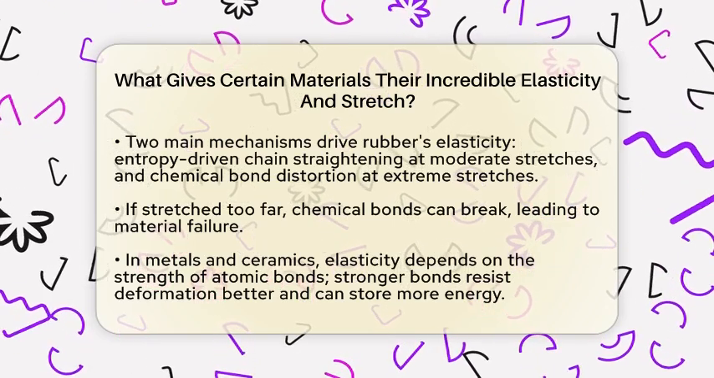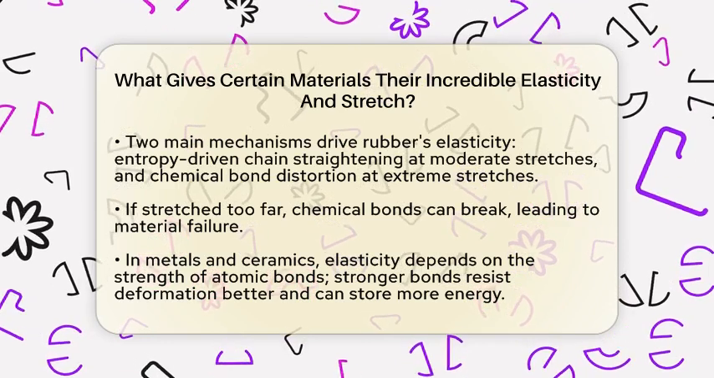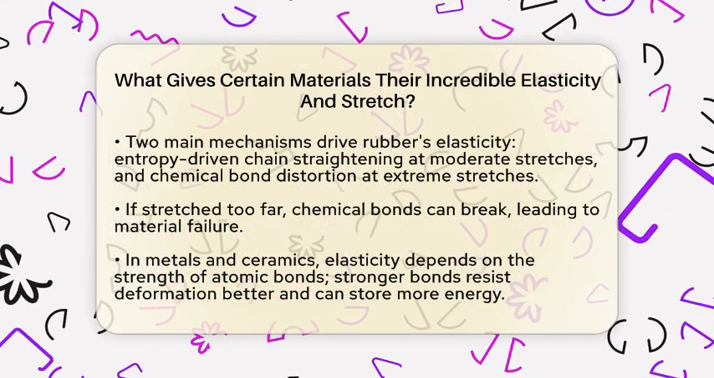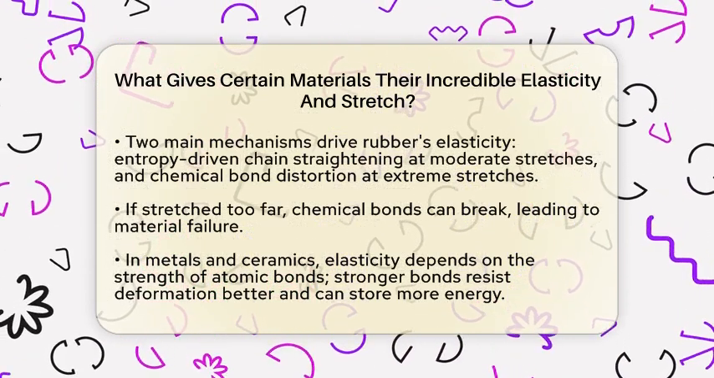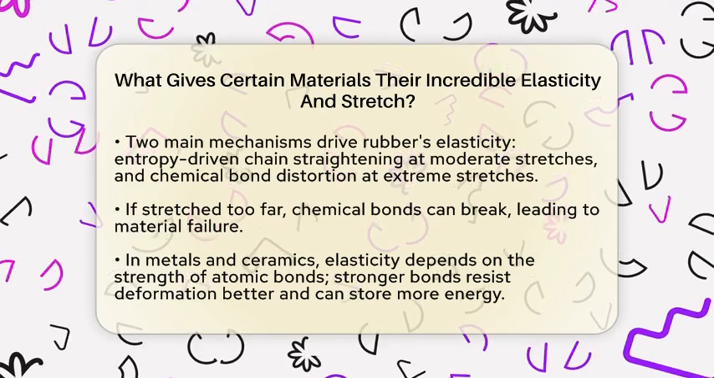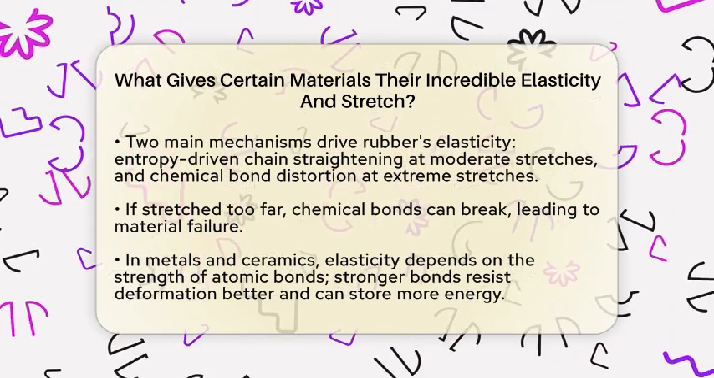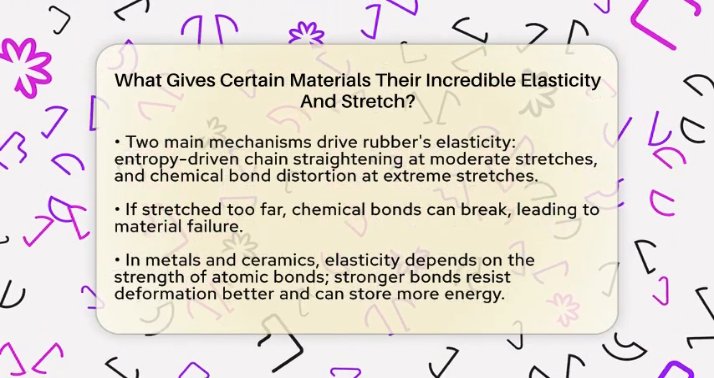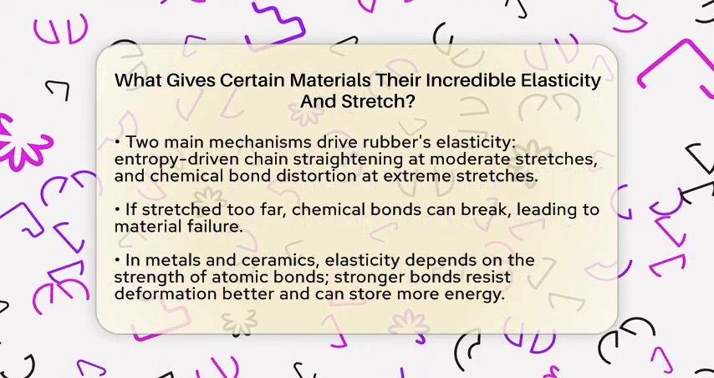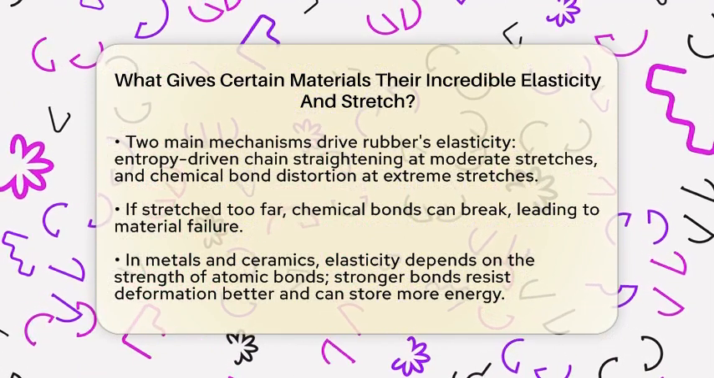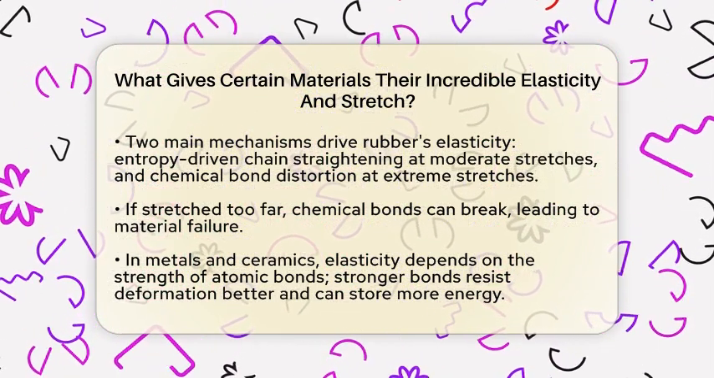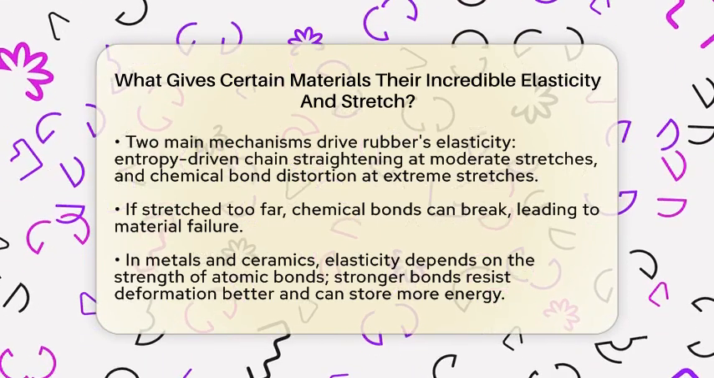There are two main molecular mechanisms behind rubber's elasticity. First, when you stretch it gently or moderately, the main restoring force comes from entropy changes as the polymer chains straighten. Second, if you stretch it very far, the chemical bonds themselves start to distort, acting like tiny springs. This bond distortion adds to the restoring force but can cause damage if stretched too far. If the bonds are pushed beyond their elastic limit, they can break, leading to material failure.